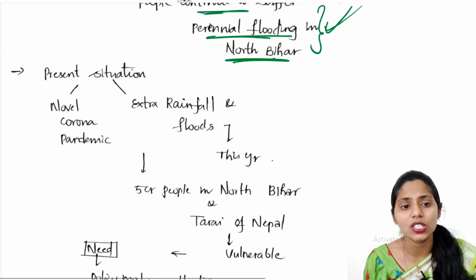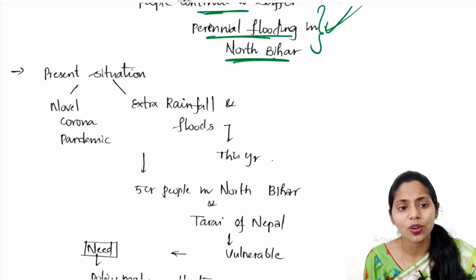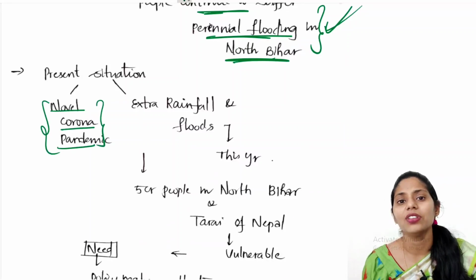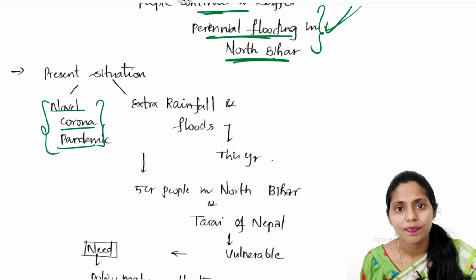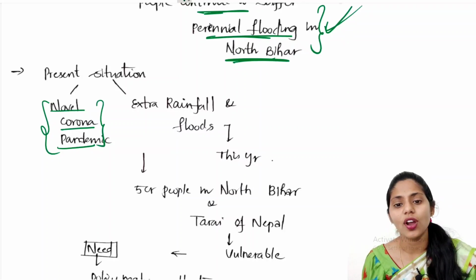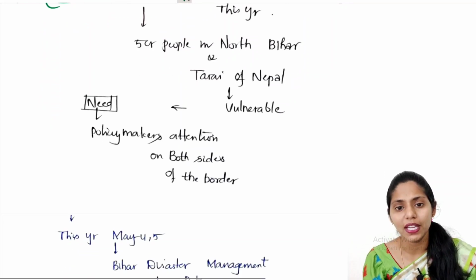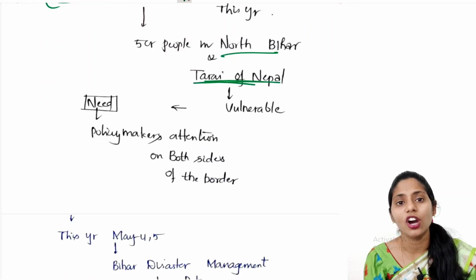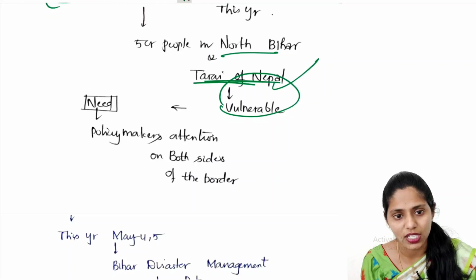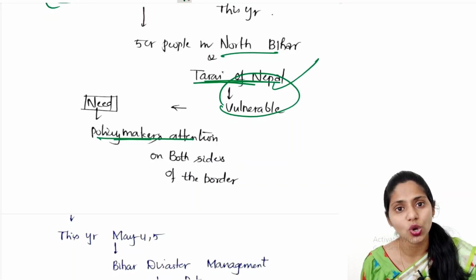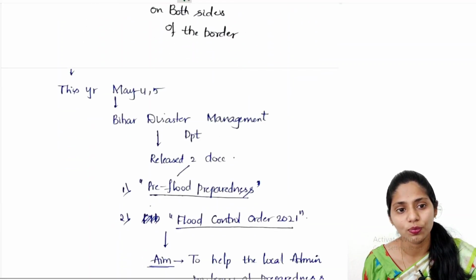If you see the present situation, the novel corona pandemic has almost devastated the lives of people, and now there is extra rainfall and floods. Because of this extra rainfall and floods this year, about 5 crore people in North Bihar and the Terai region of Nepal are very vulnerable to these floods. So what is the need? The need here is that policy makers need to pay attention on both sides of the border.